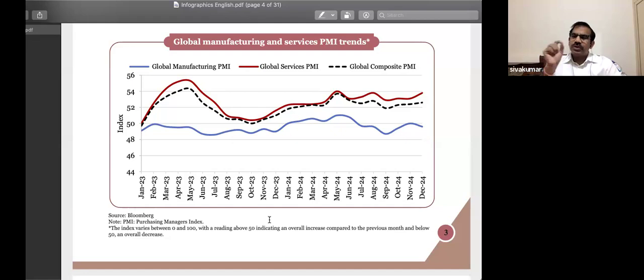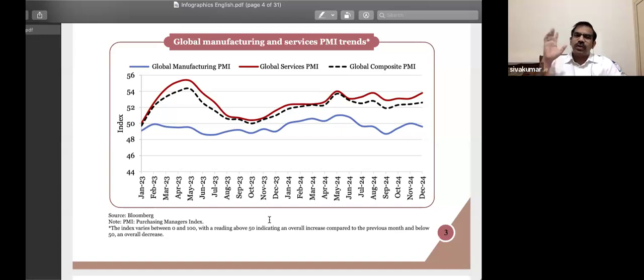So the scale, typically, the index value is 0 to 100. If the value is beyond 50, it means a good number of private investors have a positive perception towards the future. So that's the meaning of it.